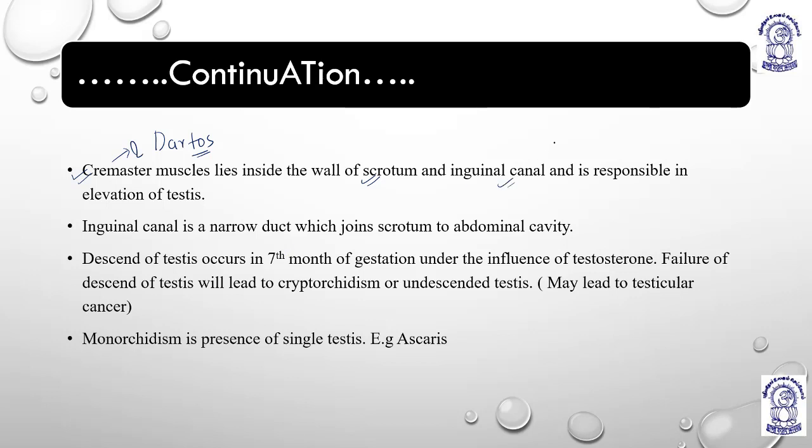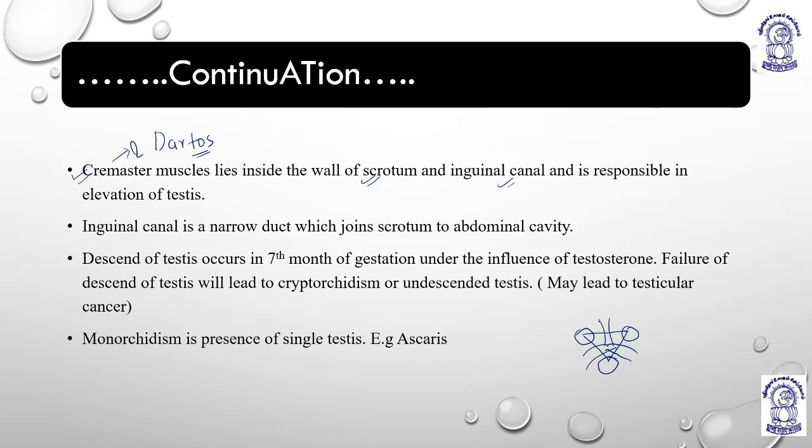What is the inguinal canal? It is a structure like the apex of a triangle through which structures pass. What are these structures?